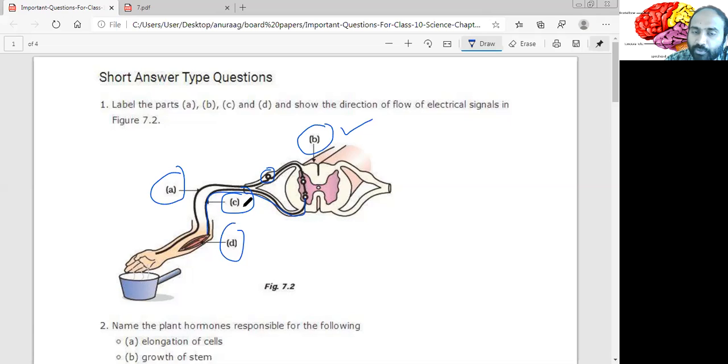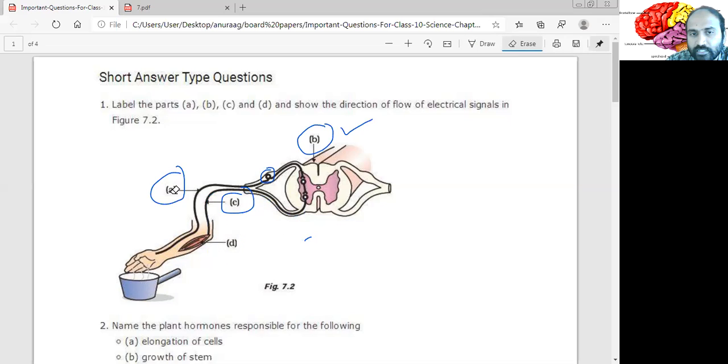D is nothing but the effector organ or the muscle. So A is sensory neuron, B is spinal cord, C is motor neuron, and D is your effector organ or the muscle.